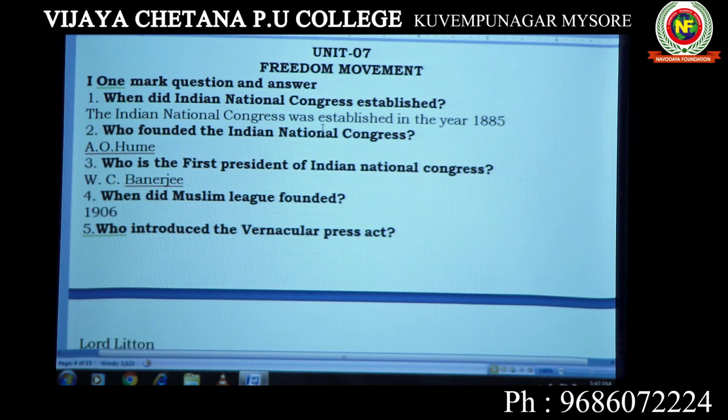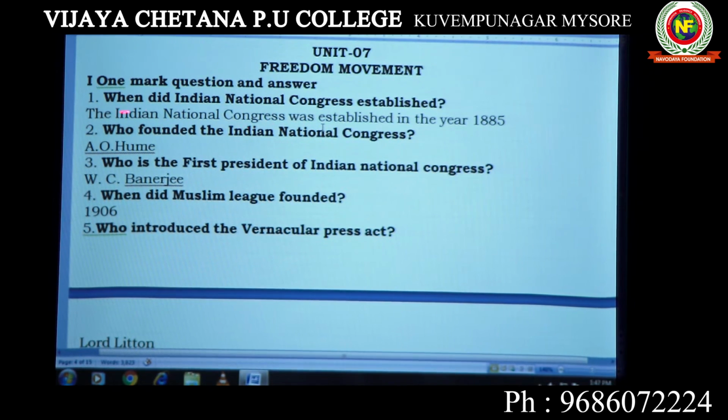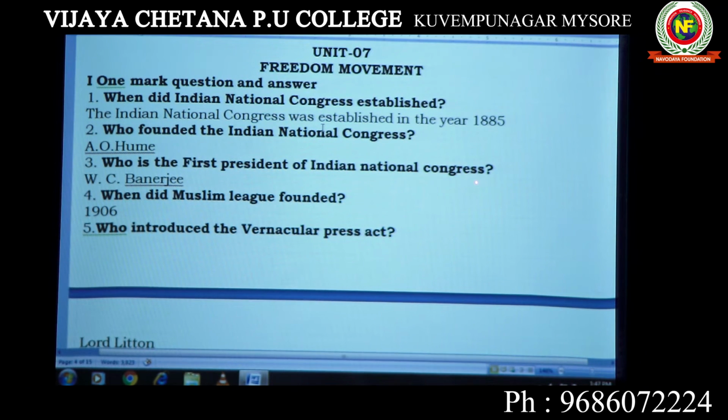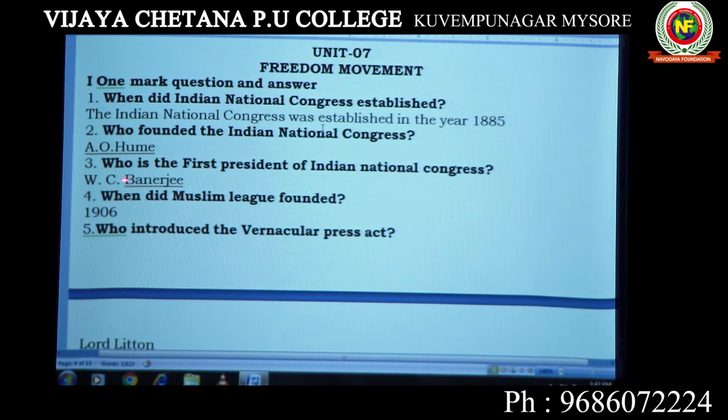Here some questions can be asked. Most important is the National Congress. The Indian National Congress was established in 1885. Who founded the Indian National Congress? A.O. Hume founded it. Who is the first president of the Indian National Congress? W.C. Banerjee. When was the Muslim League formed? In 1906.